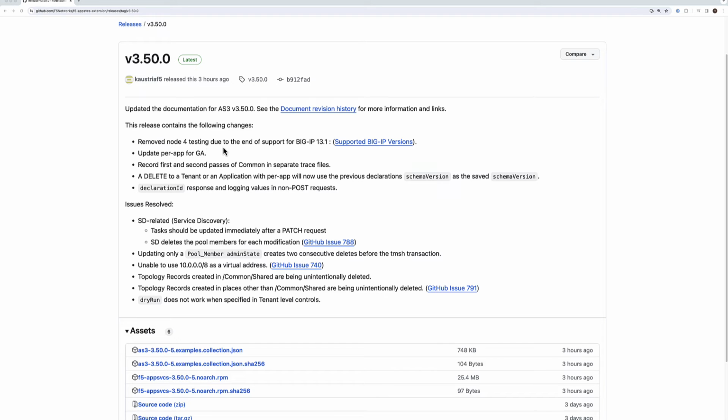What is also kind of nice is that there's some difficult stuff that we've gone back and patched, specifically with service discovery for a financial, as well as some of the topology records as well that were not being handled correctly. So overall, great release as usual.